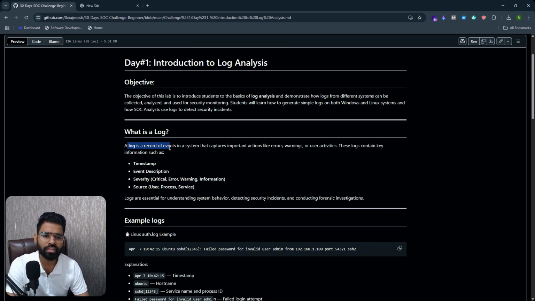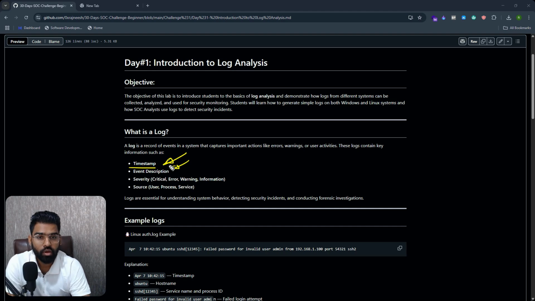Now, a log consists of some very useful information, starting with a timestamp, when the alert or the event was triggered, and then the event description. What is there in the event? A new user was created, or a new connection was established with a remote IP address, or a user login attempt failed, or a new command was executed, anything.